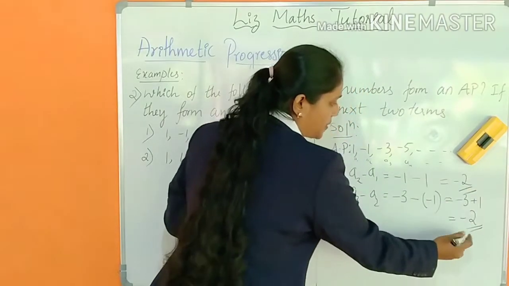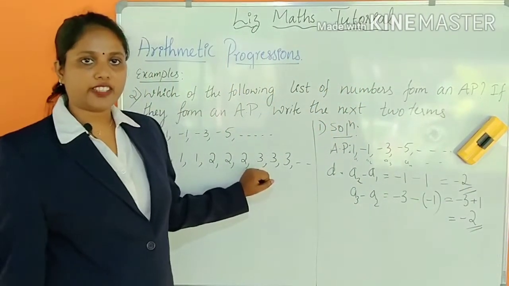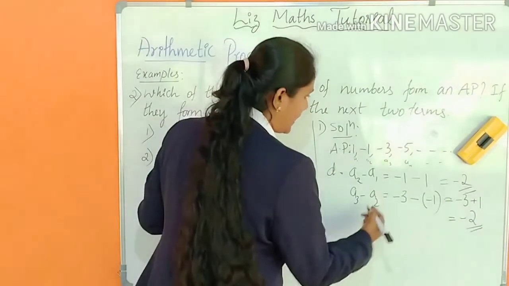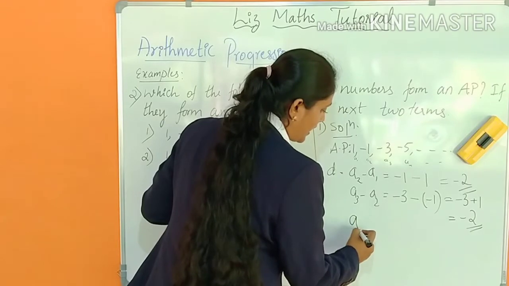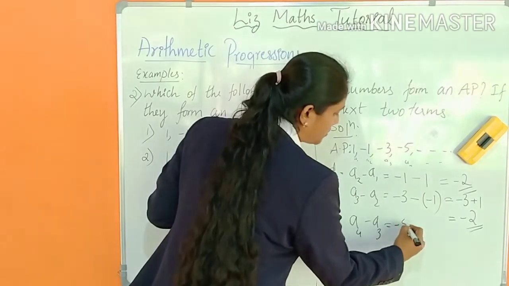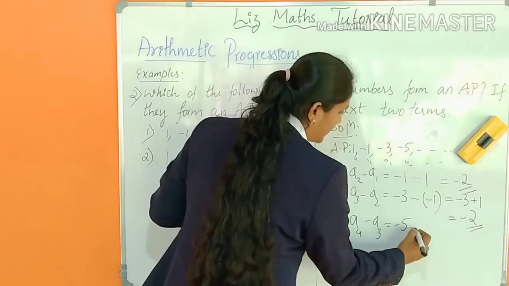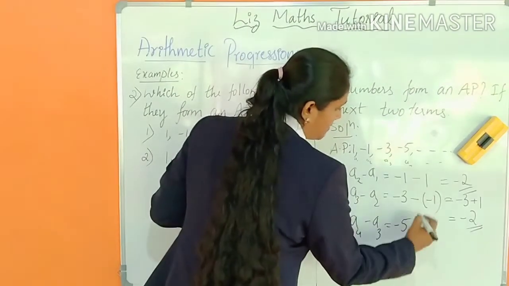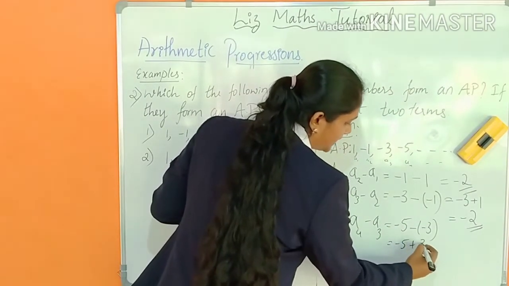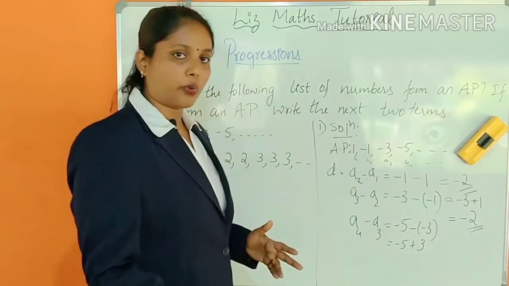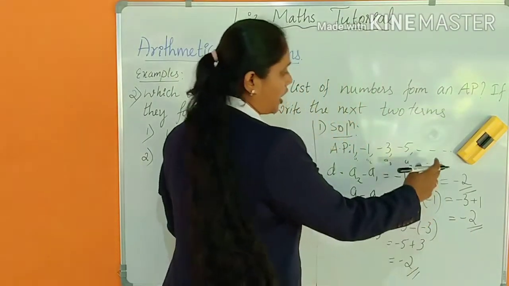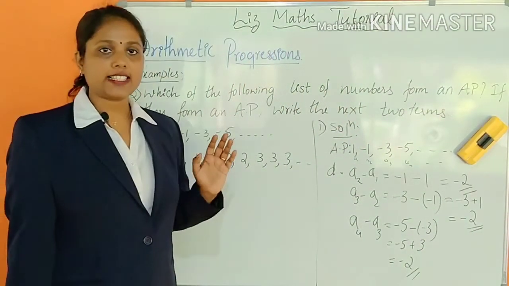See here also -2, here also -2. So you can find there is a common difference D as -2. Now check it for the last one also. Don't leave it. Check for the last one also. A4 minus A3. What is A4? A4 is nothing but -5 and what is A3? That is nothing but -3. So what it gives? That is -5 plus 3, which gives -2. So you can find the common difference D here as -2.